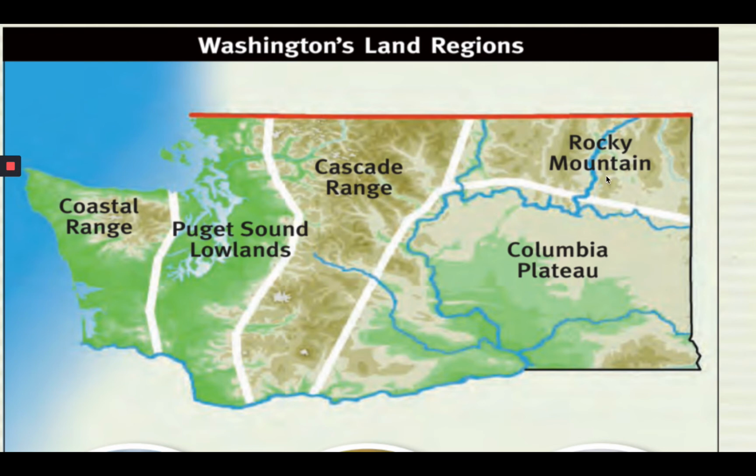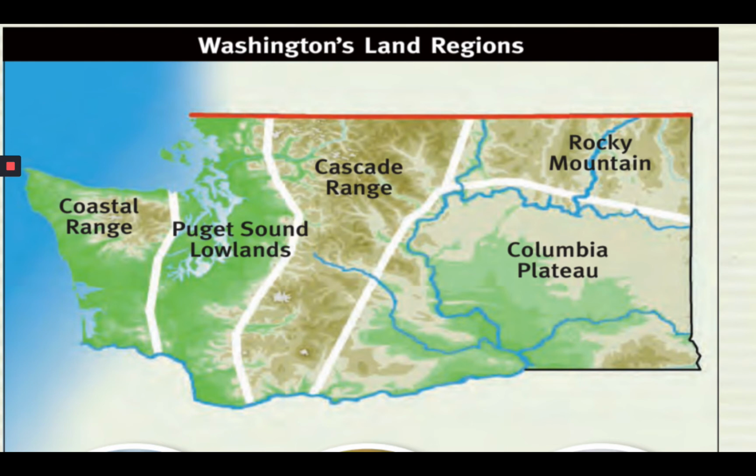Rocky Mountain Range, we have just a touch of the Rockies. This is also often called the Okanagan Highlands. This is a dry range. It's sparsely populated. If you've been to the towns of Twisp or Okanagan or Winthrop, this is often the area that is the least populated in Washington.